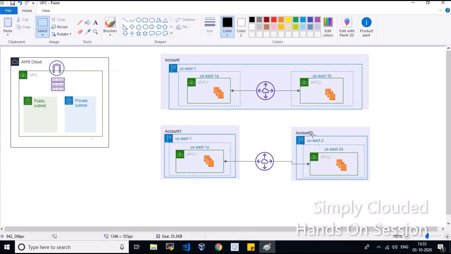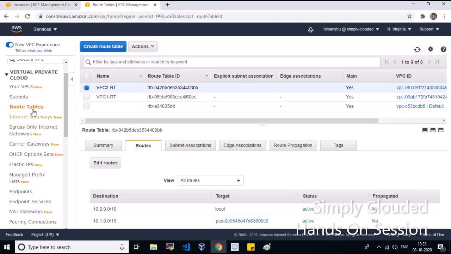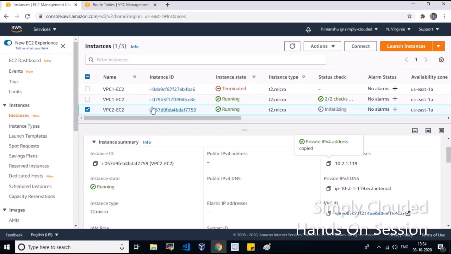And once you have established the VPC peering connection, after that you need to take into consideration defining those route tables. Under the route table you have to define the routes for each and every peering connection. And similarly you also need to take care while you are creating the instances, you also need to define the security group rules for ping or any connectivity. So that is all about VPC peering.